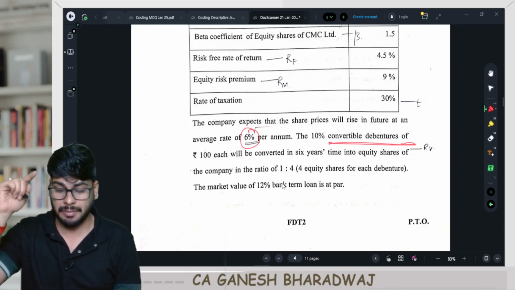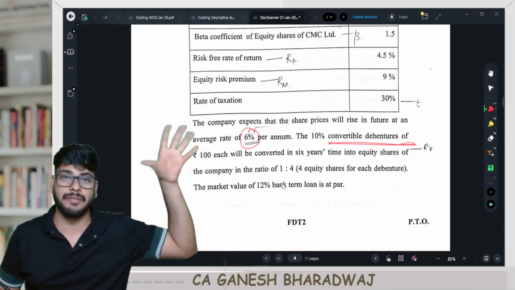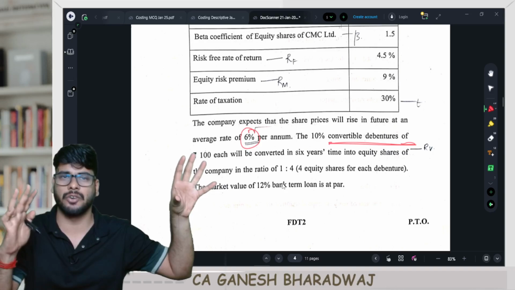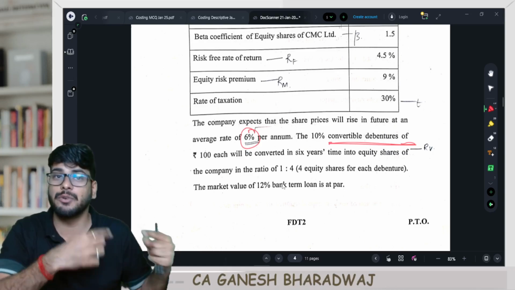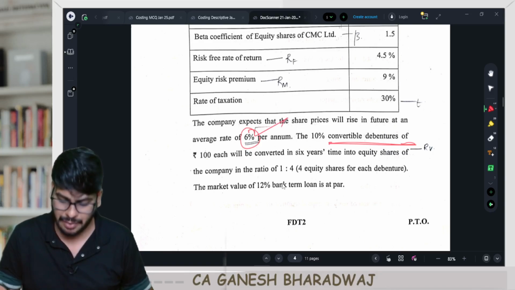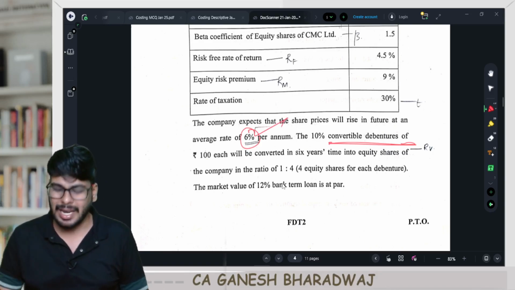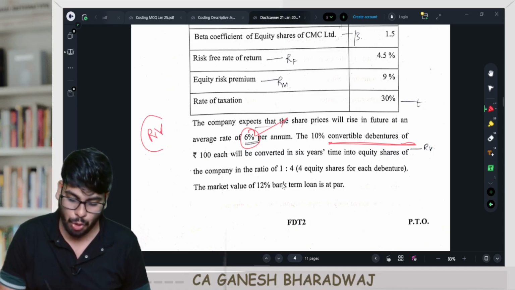If you guys remember, this question had an adjustment. 5 years ago, the company paid a dividend of so much. Last year, it paid a dividend of so much. In a span of 5 years, your dividend has grown by so much. So accordingly, you need to rework and arrive at the growth rate. In this question, all those things are not required because the growth rate was directly given, and the entire challenge about this particular question was to arrive at the redemption value of debenture.